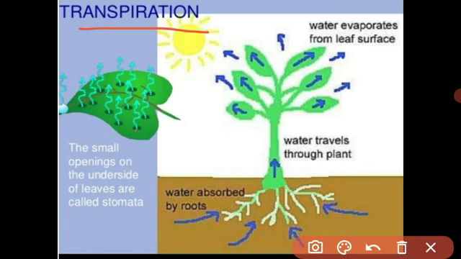Transpiration is a very important process. As a result of transpiration, a suction force is created in the xylem vessels. Due to the suction force, water is continuously pulled up from the xylem in the root to the stem, then to the leaves. Understood? This pulling force is called the transpiration pull.